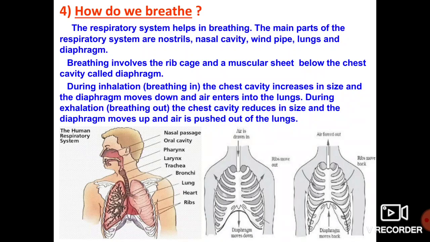Have you observed this mechanism? When we inhale the air, in the lungs there are a huge number of air balloons present. Those air balloons increase in size. As a result of that, the chest size increases. When you breathe out, the carbon dioxide air present in the air bags or air balloons comes out. Hence those air bags decrease in size. Like that, the chest size increases and decreases at the time of inhalation and exhalation.